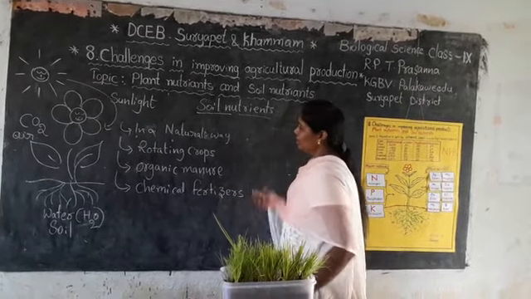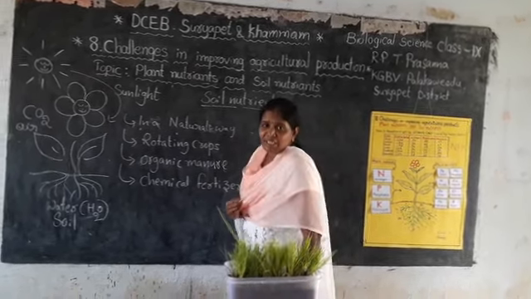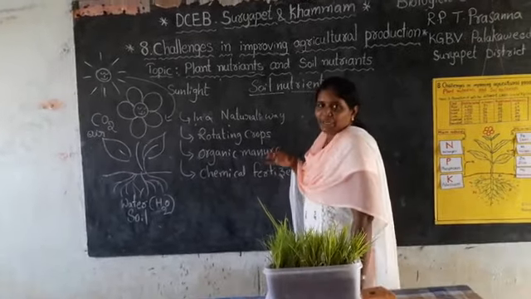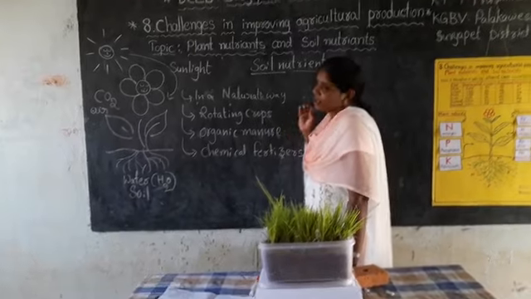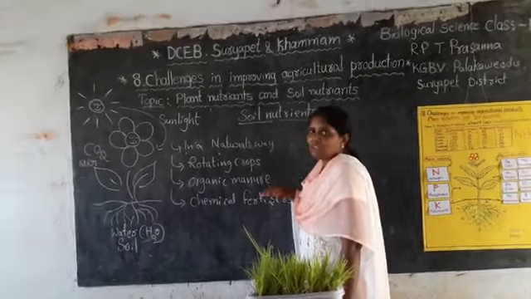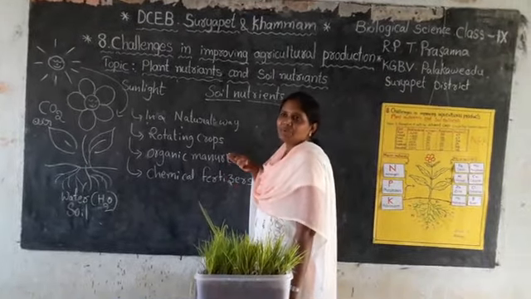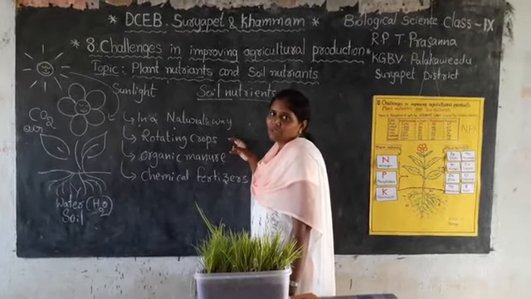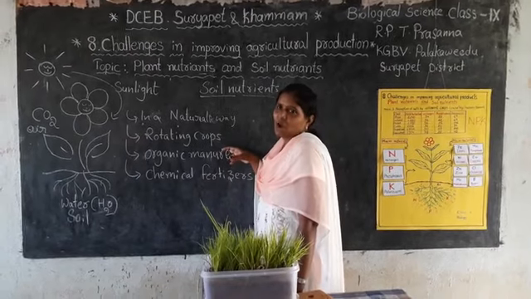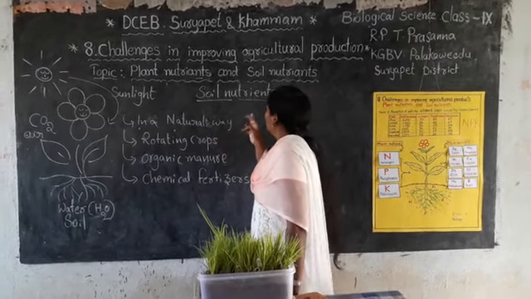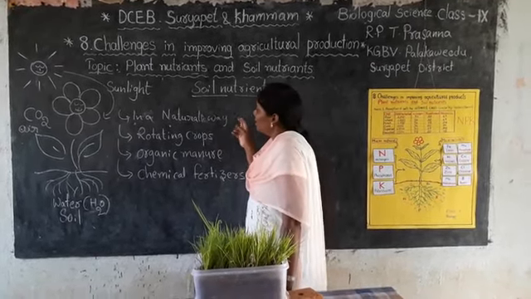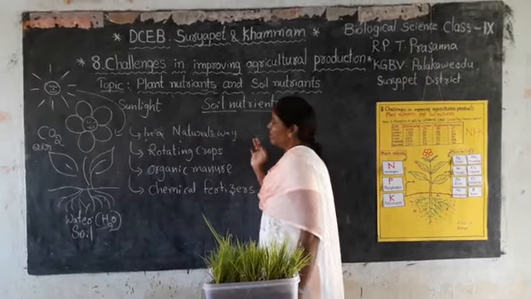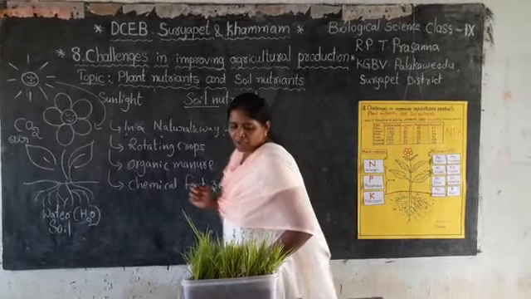Okay children? So what are we discussing? If we grow a crop for many years in the same field, the nutrient percent in that soil will be decreased, the nutrient content of the soil will be disturbed. So how does the soil replenish its nutrients again? Here there are many ways. One is the natural way. What is that? What happens in the natural way?